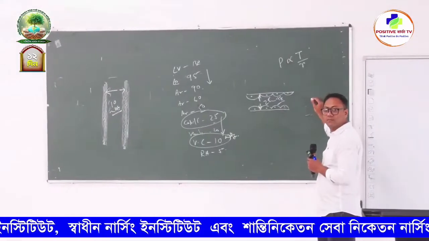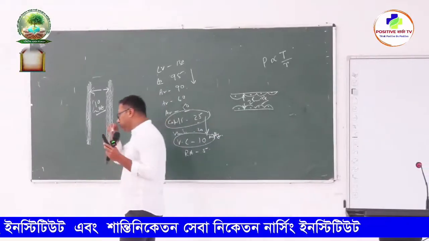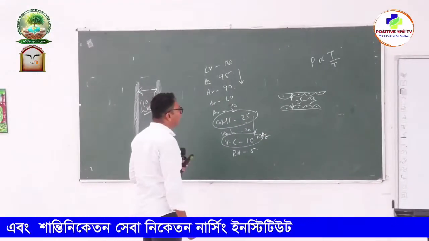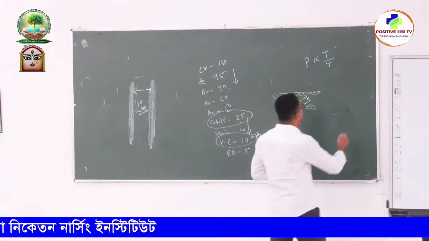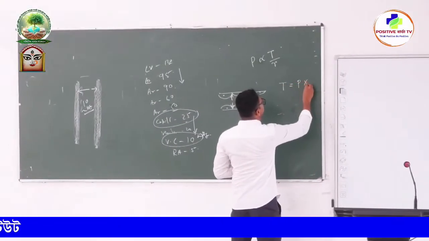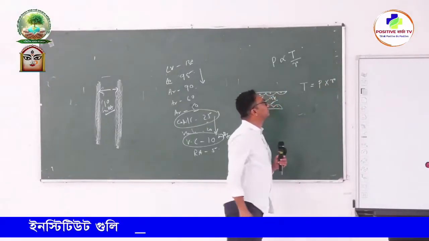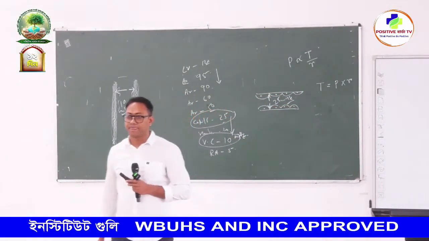So for an organ like a blood vessel, we can assume that T is equal to P into R. Clear?